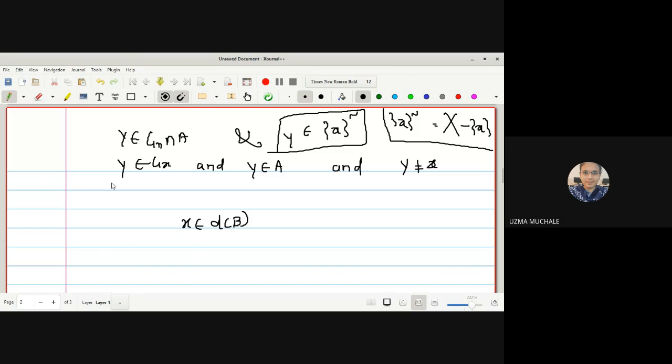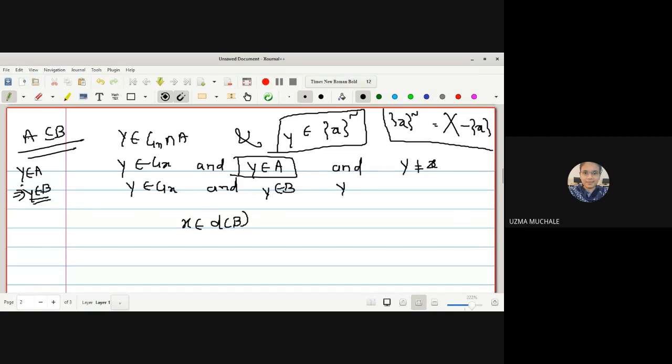Now, as we know, A is a subset of B. This is given to us, right? What do you mean by subset? Y belongs to B if y belongs to A. Here we have y belongs to A. If A is a subset of B, can I write directly y belongs to B by the definition of a subset? Yes, ma'am. Okay, so hence I am writing y belongs to G of X and y belongs to B, since A is a subset of B, and y is not equal to X. What do you mean by this one?